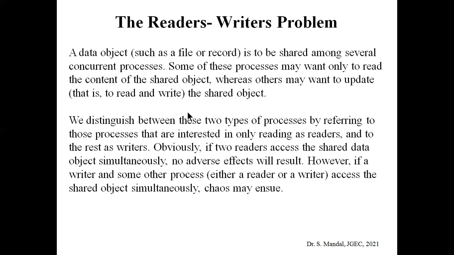But whenever a writer is accessing that file and some other process wants to read or write that file, then there will be a problem, there will be chaos. Okay, so when will the problem occur? Suppose a writer process is already going on, so it will continuously update the content of the file. So obviously the reader will not get the actual information.